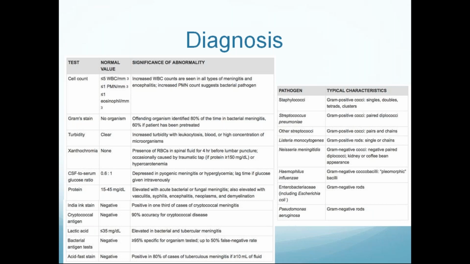If we suspect cryptococcal meningitis, we have to send the cryptococcal antigen test for confirmation. And estimation of lactic acid: if it is less than 25, bacterial meningitis is less likely. If more than 35, that is bacterial meningitis or tubercular meningitis. And acid fast stain: if acid fast stain is positive, we can suspect tubercular meningitis.